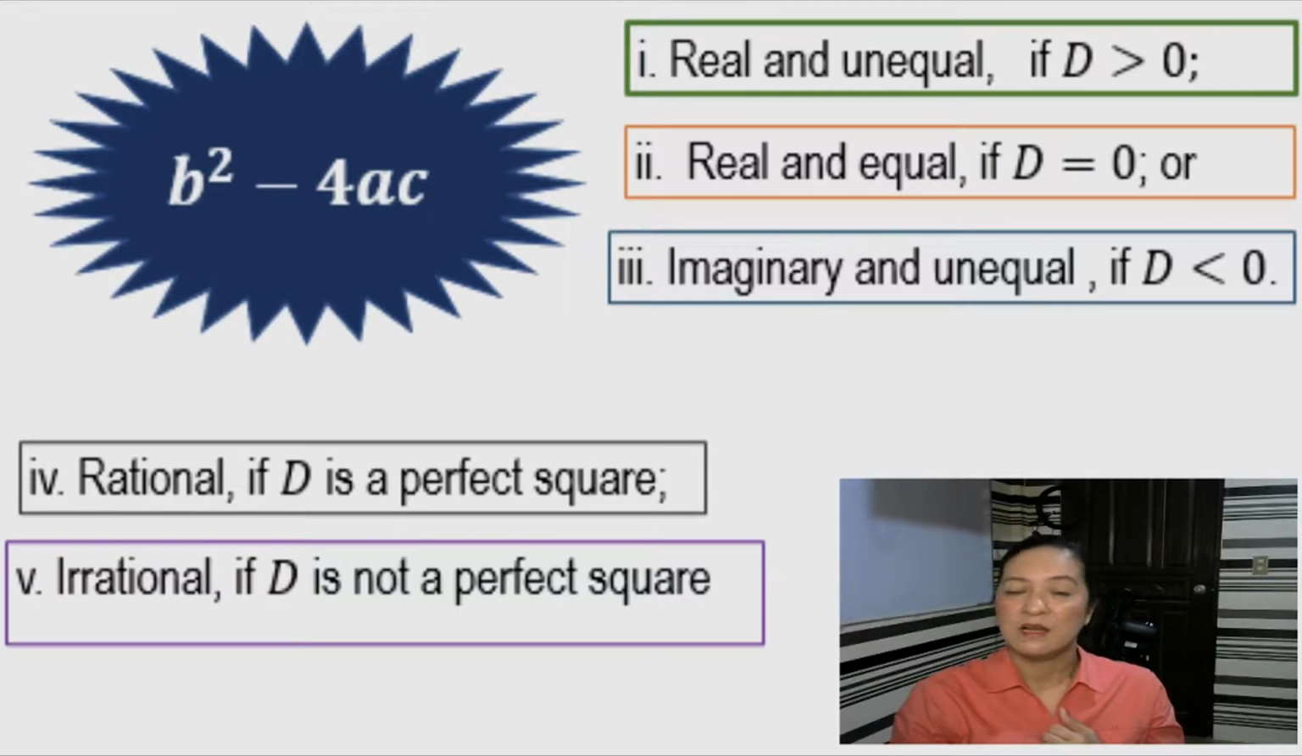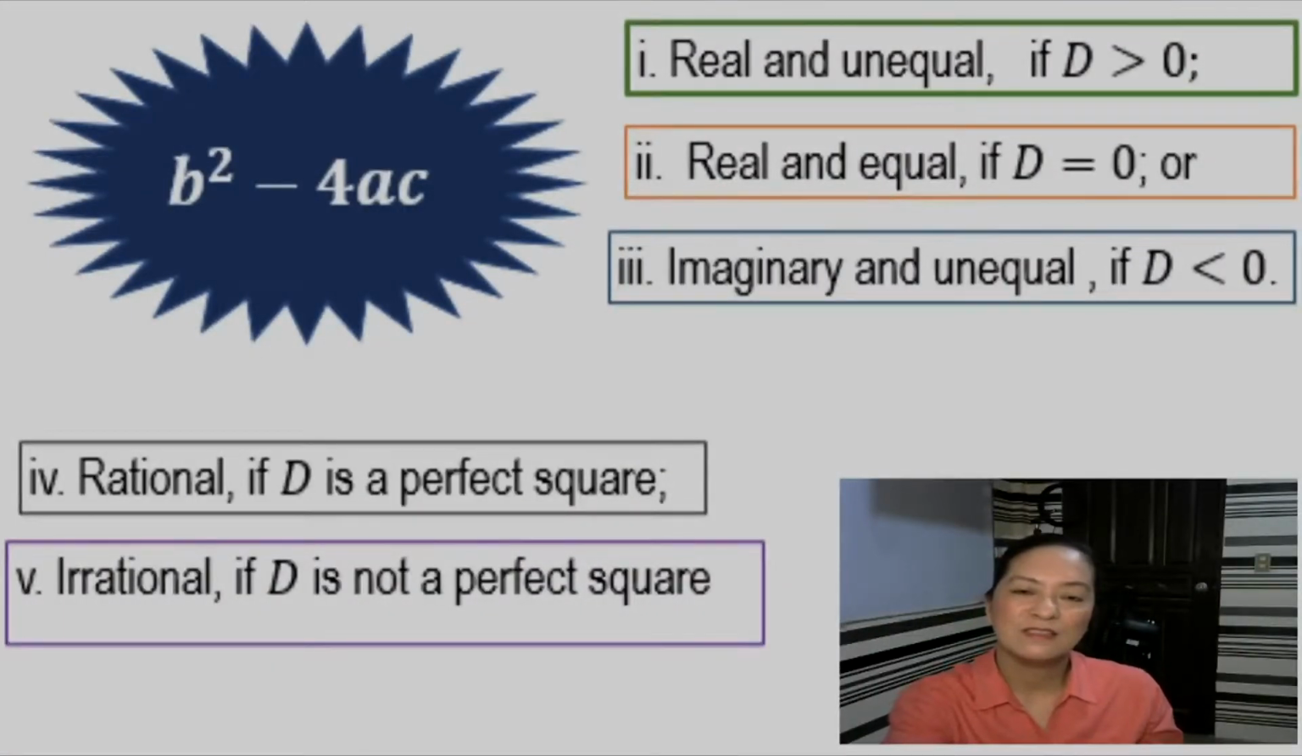So for the first, real and unequal if d is greater than 0. Second, real and equal if d is equal to 0. And imaginary and unequal if d is less than 0. Moreover, it is rational if d is a perfect square and irrational if d is not a perfect square. So these are the 5 natures or the characteristics, sometimes called in other books the characteristics of the roots, that you have to memorize.